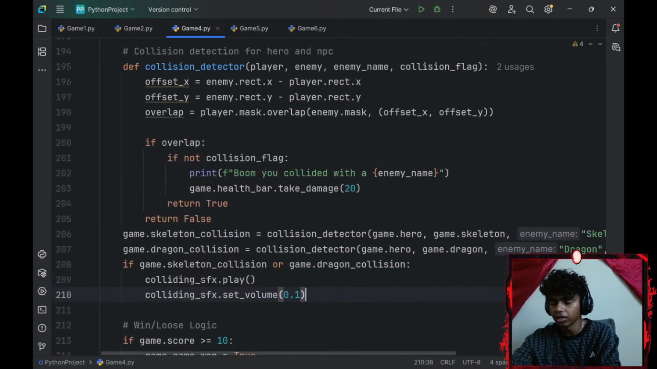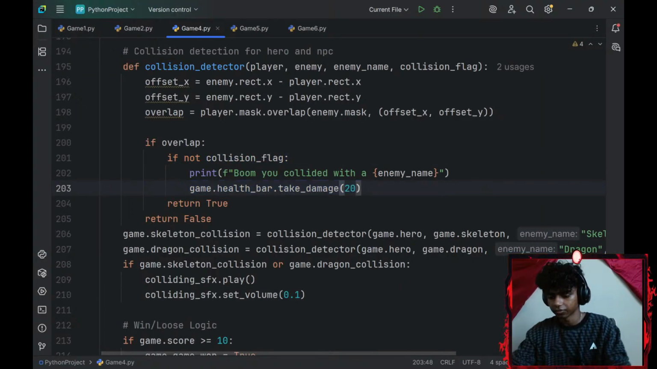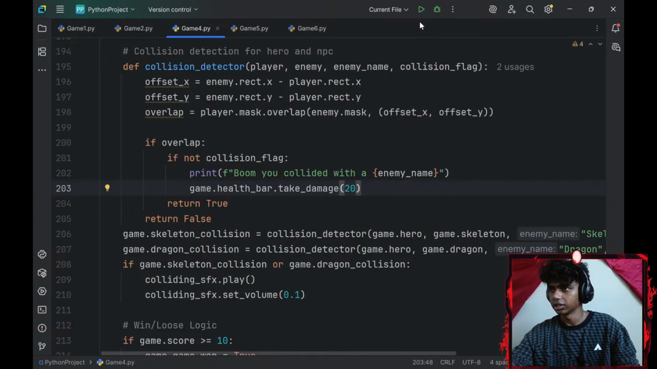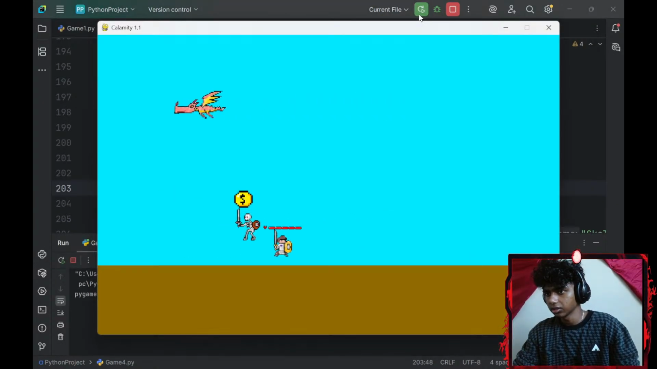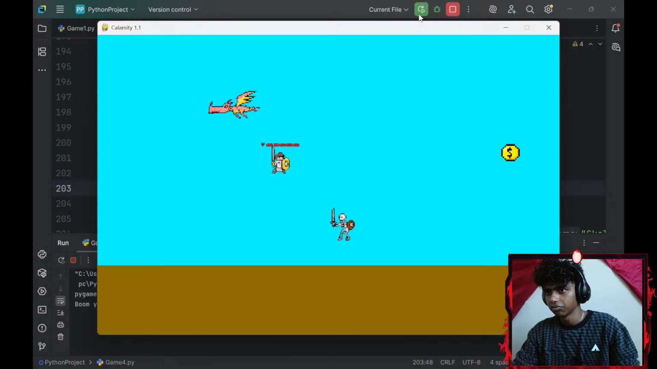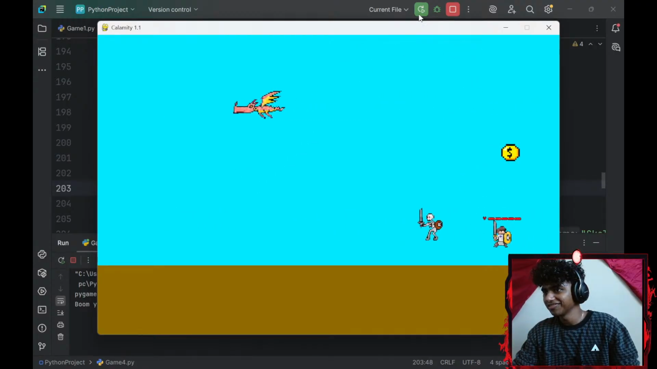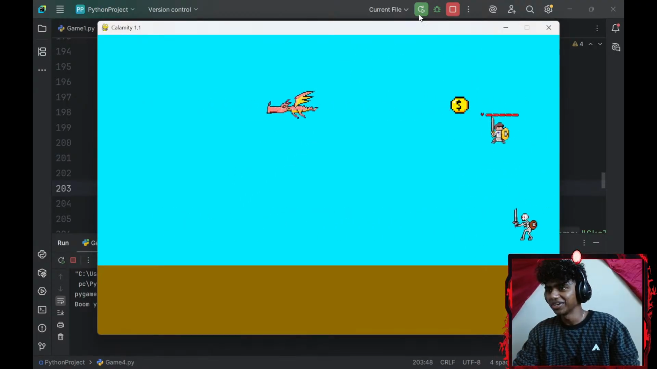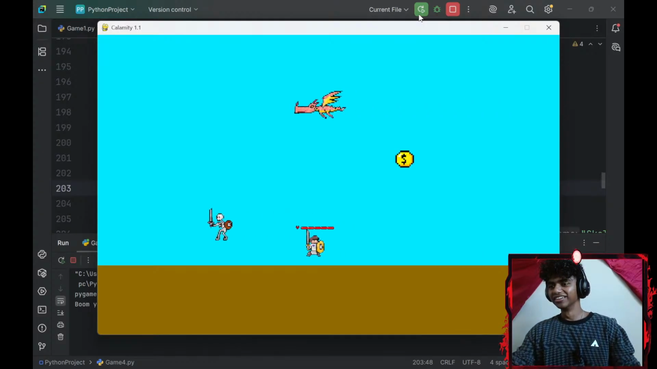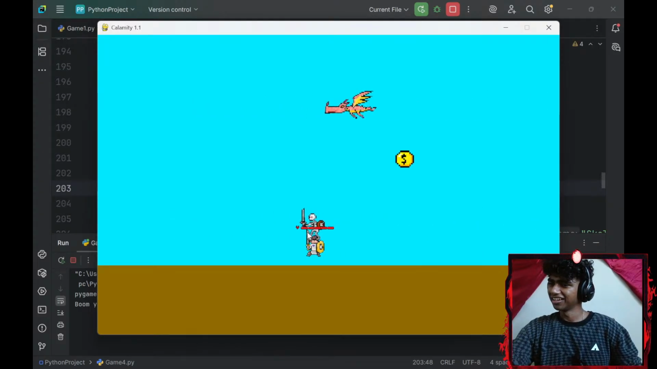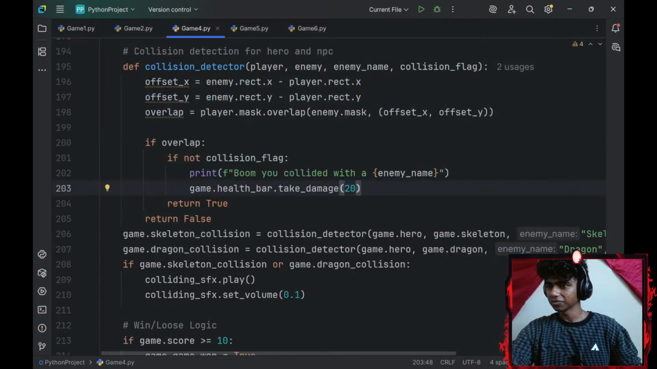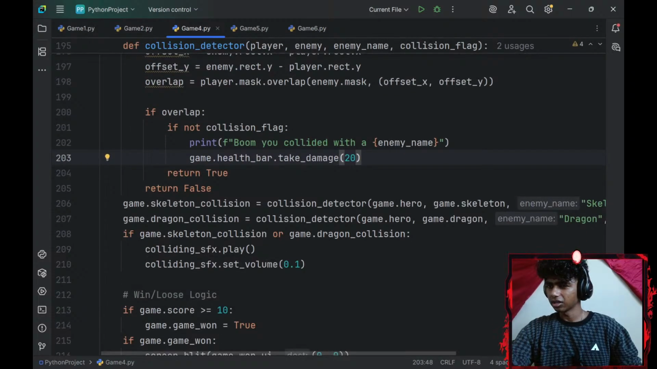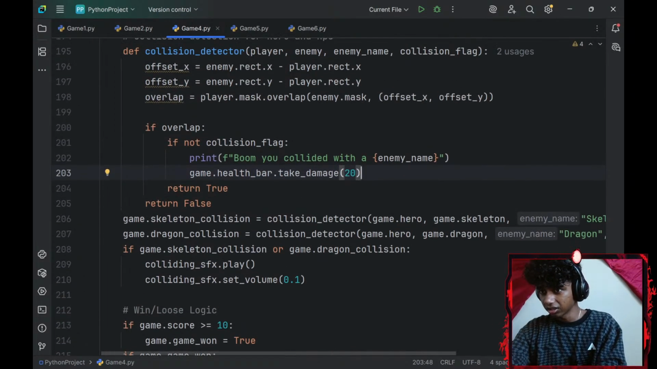Alright, so I gotta add the health bar logic here right now. The health bar dot take damage 20. Let's see, if I run the command. Okay, guys, the ching works. Okay. My health bar doesn't take damage. Am I missing something? Let's see.